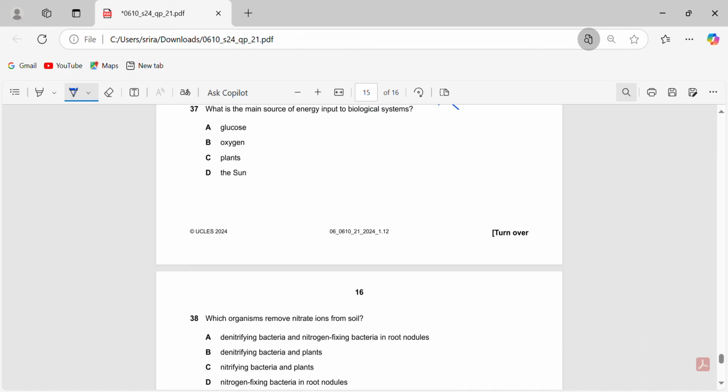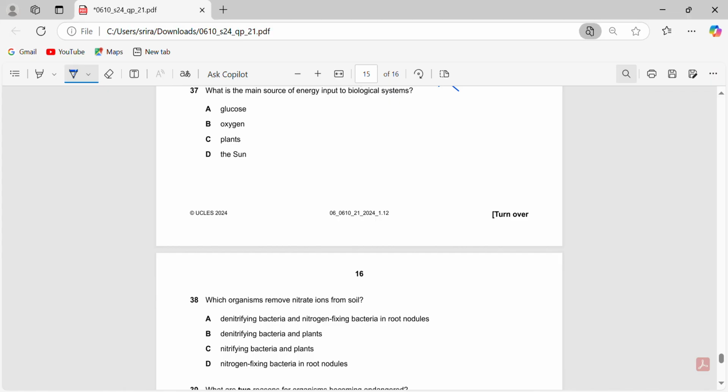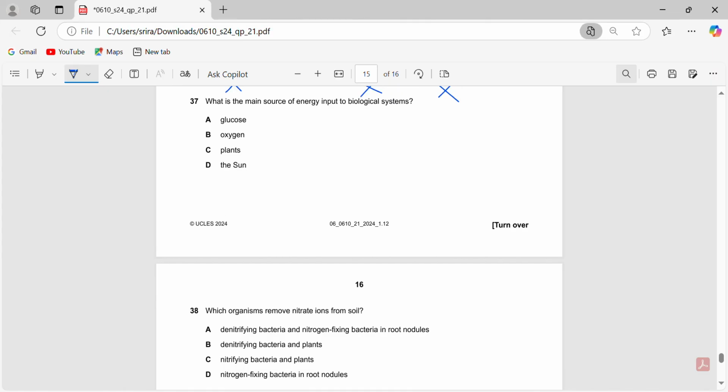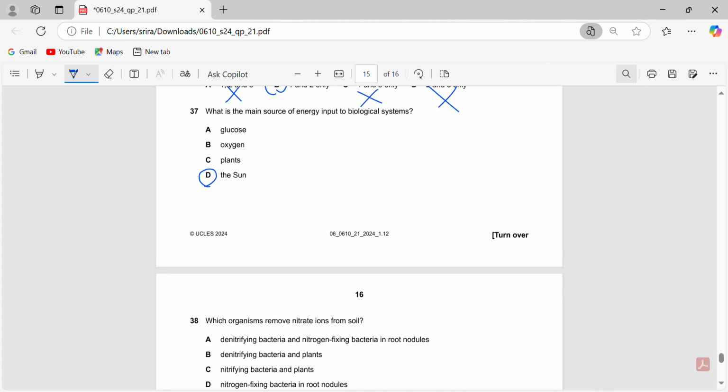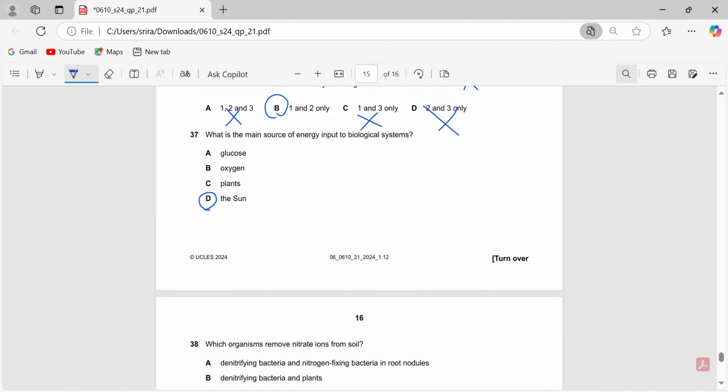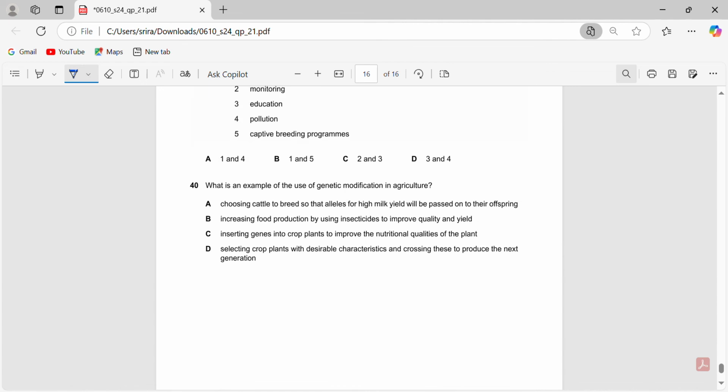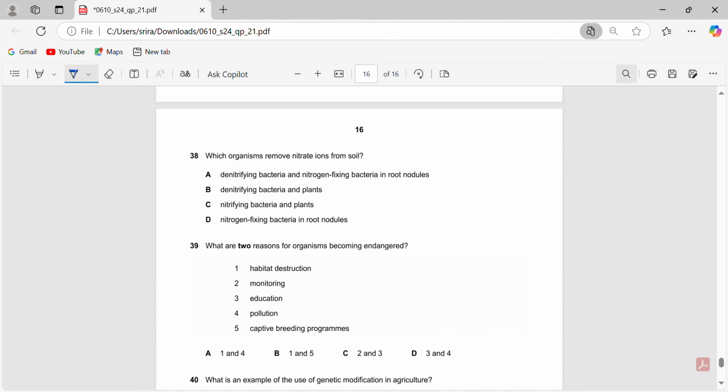So what is the main source of energy input to biological systems? The main source of energy is always going to be the sun. If you've learned the theory, that's always true. It's what gives the energy in the form of light energy. Then it's converted to chemical energy and so on and so forth. So it's always the main source of energy input to any biological system. So 37D.